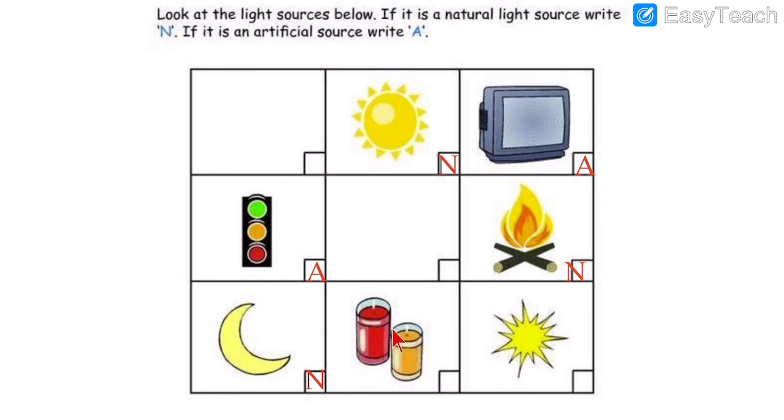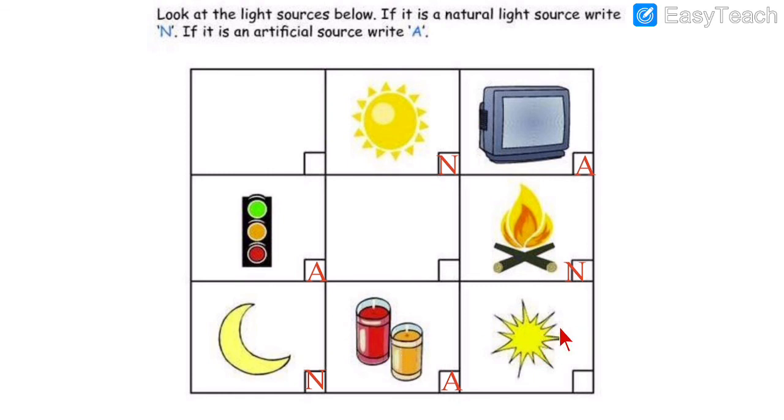Then see this. These are the candles which are burning. It is of different color. So the candles burning are also artificial, just like we have written artificial over here. The candles that we burn are also artificial. We burn candles when there is no electricity or when there is a birthday, right? That is artificial. Then the last one.